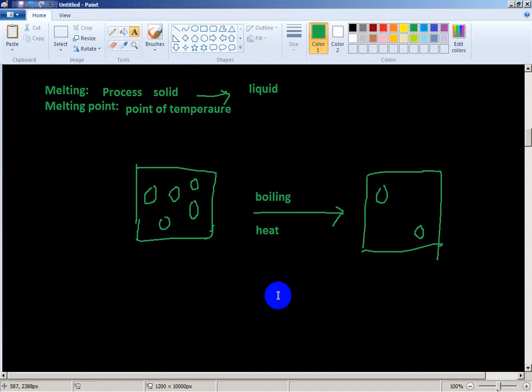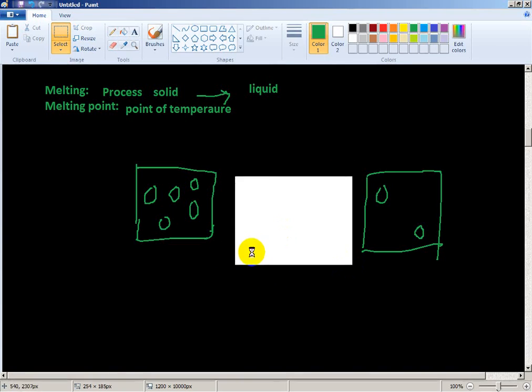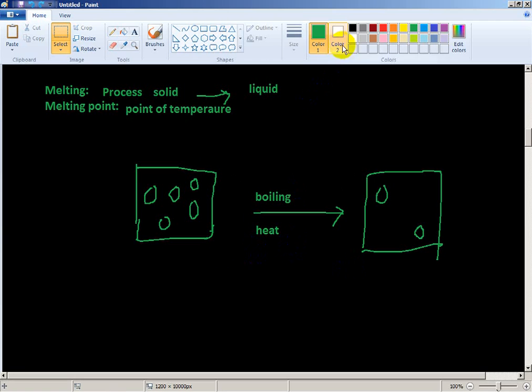The reverse process occurs in condensing.